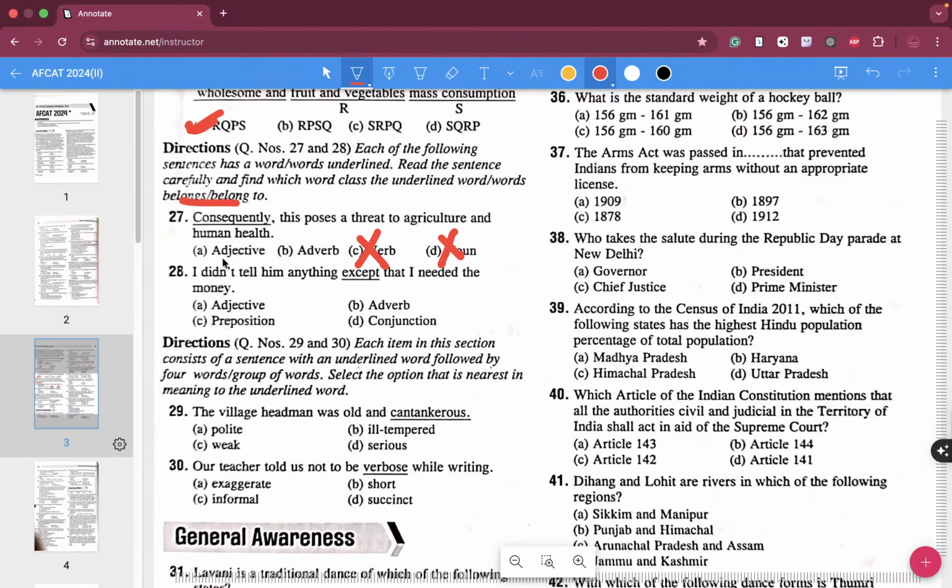Adjective means quality. Adverb talks about adjective and also about the verb, both. So consequently is not adjective. When I say honesty, this is your adjective. But when I say consequently, this is not verb, this is your adverb, and not adjective either.